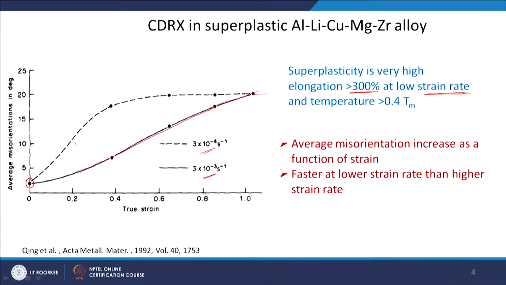No, okay. Anyway, the effect of strain rate is that as you go to lower strain rate, at a lower value of strain you are able to achieve very high average misorientation. Around 17 degree or so you are able to achieve at around 0.4 strain, whereas in case of higher strain rate, almost strain of 1 is required to achieve that kind of average misorientation. Now, how does CDRX actually take place? It is a gradual increase in misorientation of low angle grain boundaries, as we have just discussed.